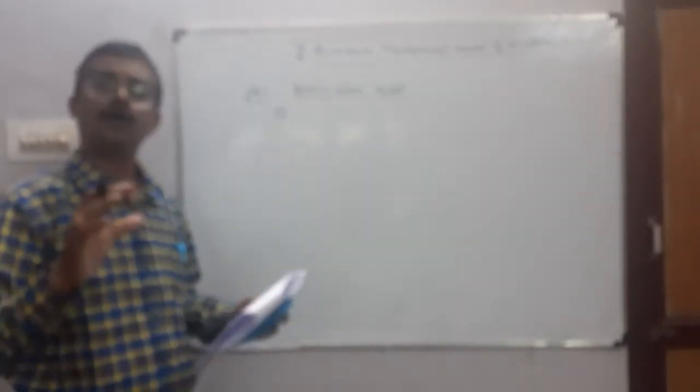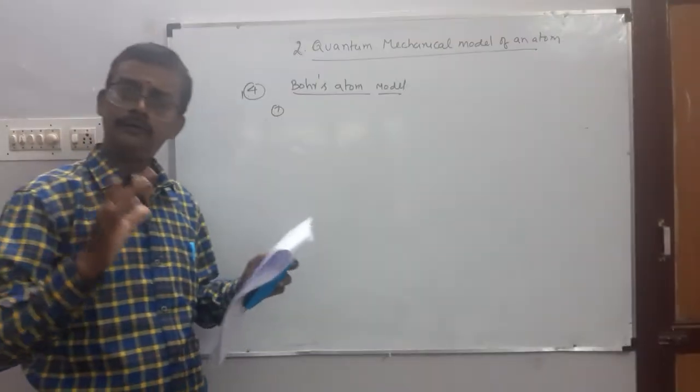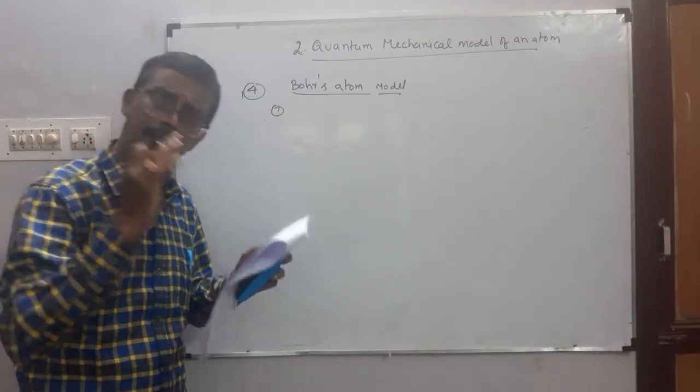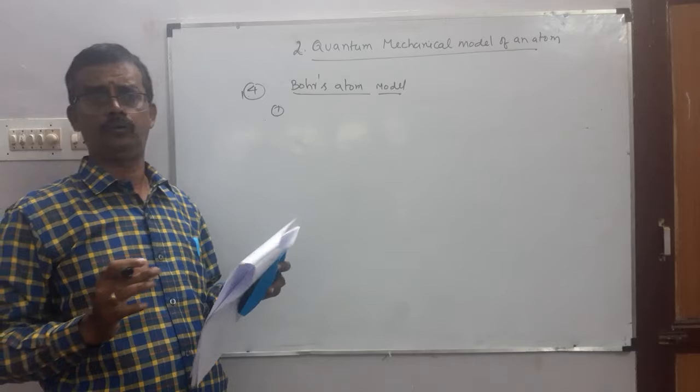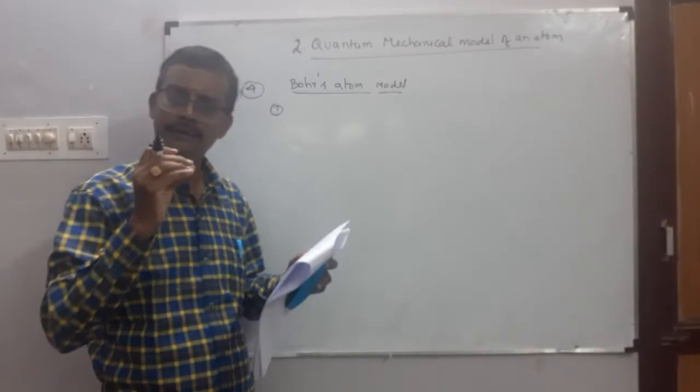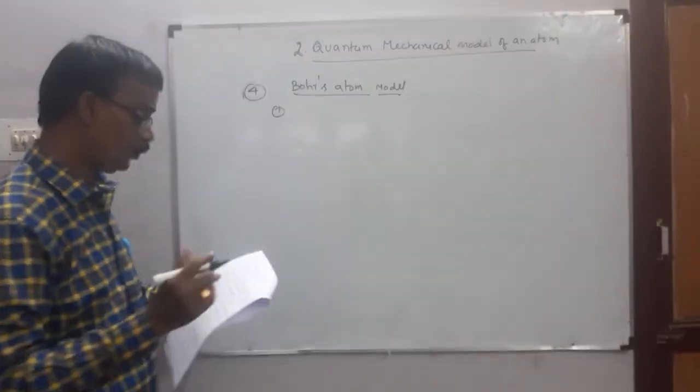energy of electrons in an atom are quantized. அதாவது ஒரு ஆட்டத்தில் இருக்கிற எலக்ட்ரானுக்கு ஒரு குறிப்பிட்ட ஆற்றல் இருக்கு. Okay, the energy of electrons in an atom are quantized.